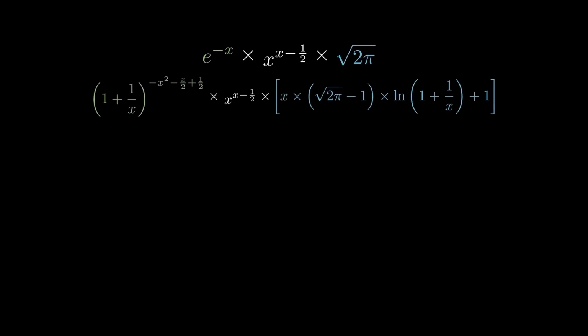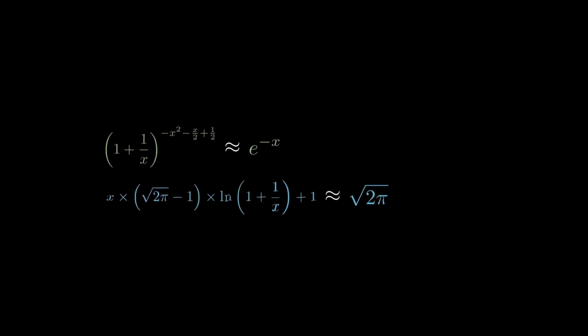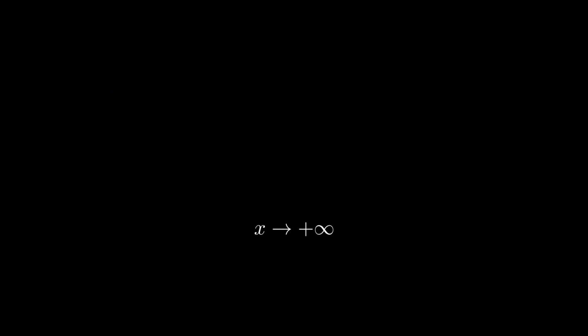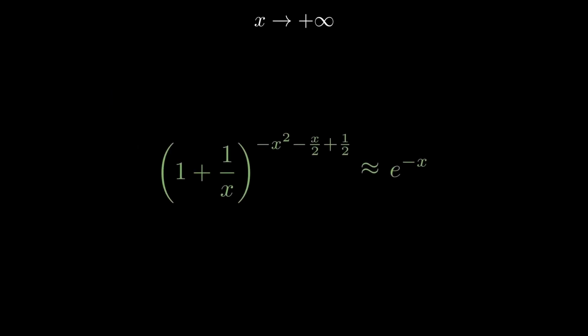To demonstrate that our expression is asymptotically equivalent to x factorial over x as x tends to plus infinity, we will show these two assertions. Let's rewrite our problem to simplify it.